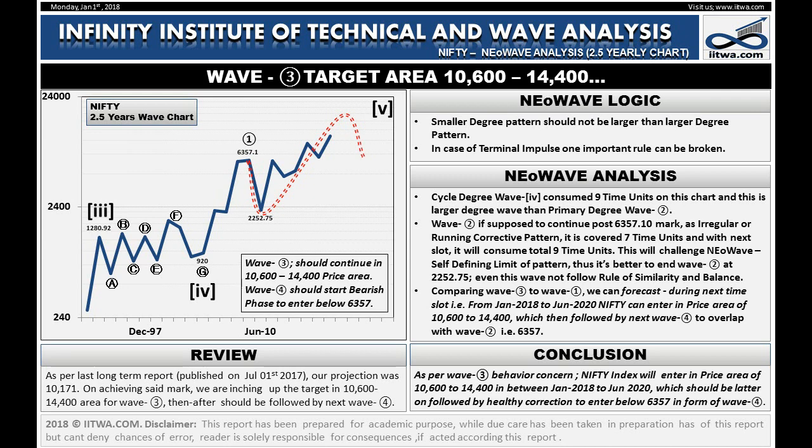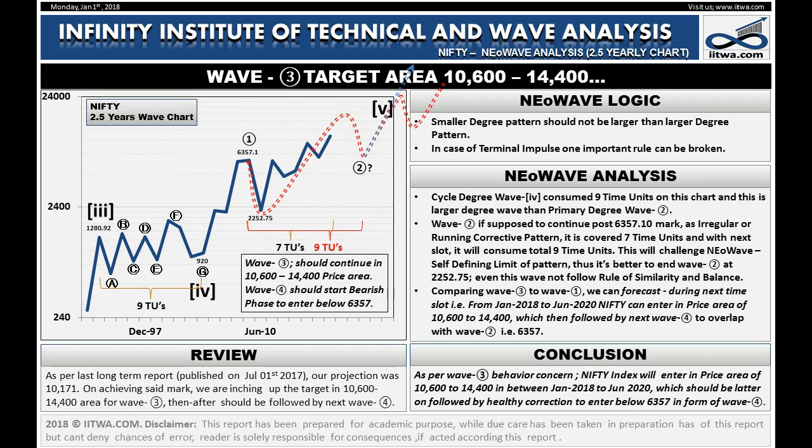Wave 2 is still in action and forming some irregular or running corrective pattern. But if we continue wave 2, we should note that till the end of 2017, wave 2 has consumed 7 time units, as compared with 9 time units of wave 4. Thus, with the next slots of time, this assumed wave 2 will achieve 9 time units and may challenge NEoWave self-defining limits. Even if we continued with wave 2, what about thrust in wave 3 of the terminal impulse after a strong corrective pattern in wave 2? What about time for the next remaining wave 3, wave 4 and wave 5?